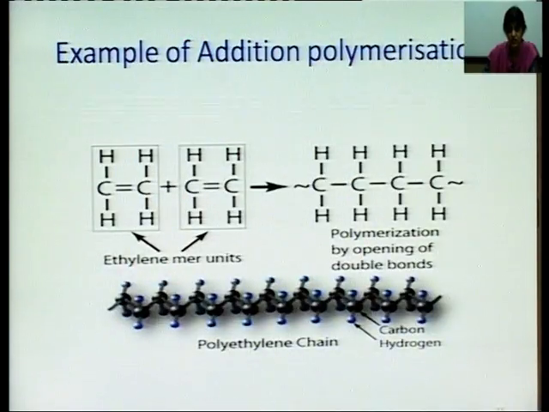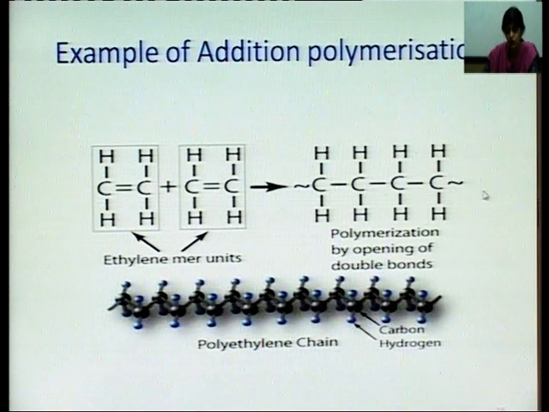Let us take the example. This is the formation of polyethylene. This is an ethylene molecule. This whole is one ethylene, this is another ethylene. These ethylene molecules are adding up together. Here they are adding, and this is the polyethylene that is being formed.